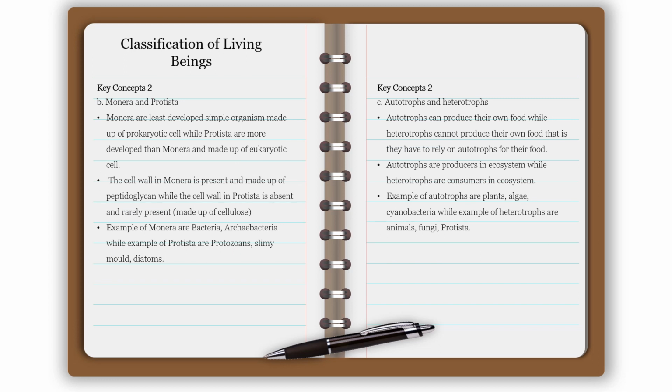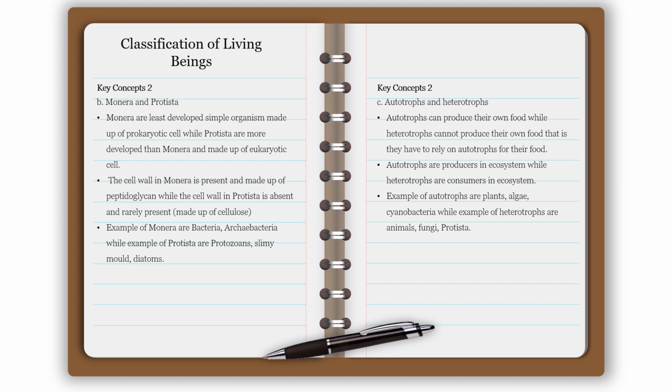Key concepts 2. B. Monera and Protista. Monera are the least developed, simple organisms made up of prokaryotic cells, while Protista are more developed than Monera and made up of eukaryotic cells. The cell wall in Monera is present and made up of peptidoglycan, while the cell wall in Protista is absent or rarely present, and if present, made up of cellulose. Examples of Monera are bacteria and archaebacteria, while examples of Protista are protozoans, slime mold, and diatoms.